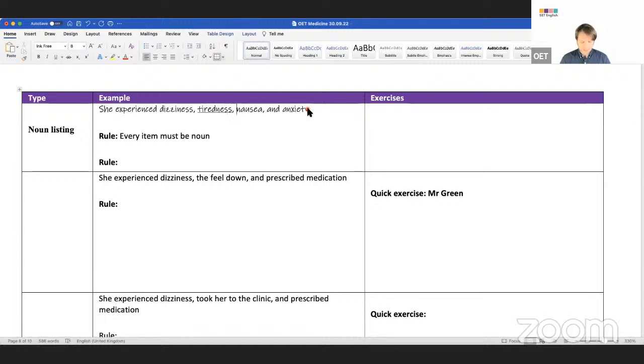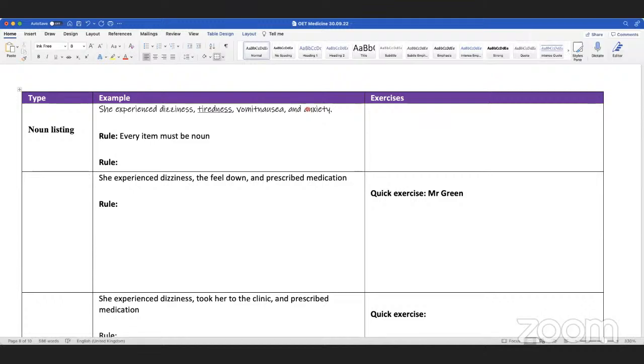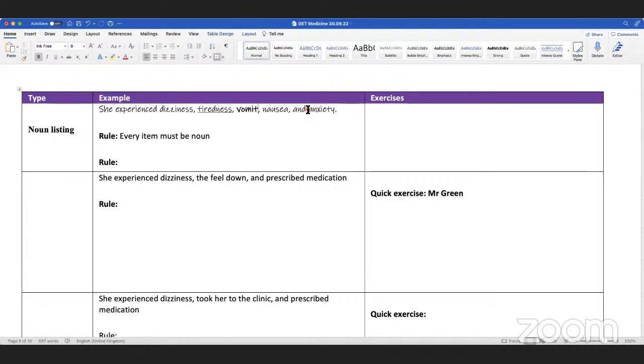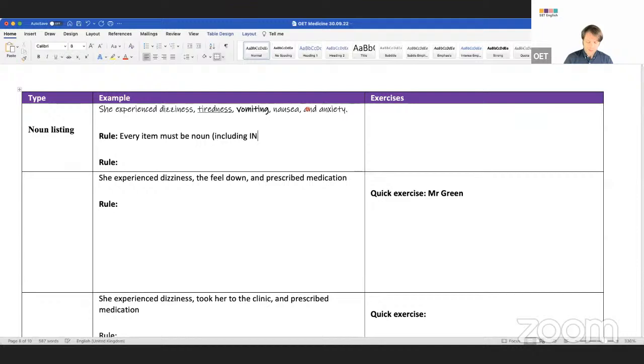I'm trying to think of vomit. Vomit should be vomiting, right? Is that a noun? Yes, it is a noun. Also, vomit can be a noun, but it's also a verb as well. So when I say noun, I'm going to include -ing forms.